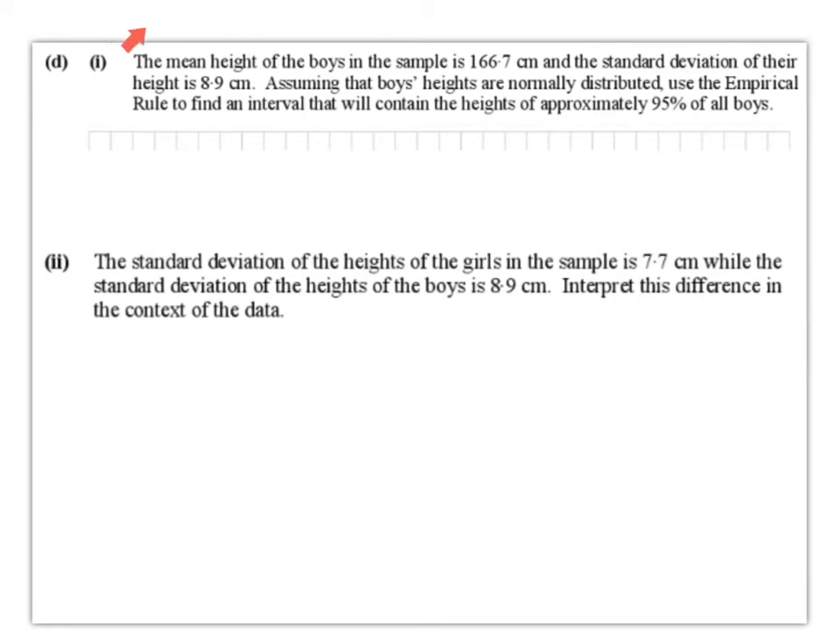D part 1. The mean height of the boys in the sample is 166.7 centimeters and the standard deviation of their height is 8.9 centimeters. Assuming that boys' heights are normally distributed, use the empirical rule to find an interval that will contain the heights of approximately 95% of all boys. Part 2. The standard deviation of the heights of the girls in the sample is 7.7 centimeters, while the standard deviation of the heights of the boys is 8.9 centimeters. Interpret this difference in the context of the data.